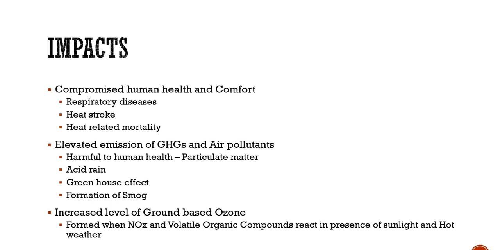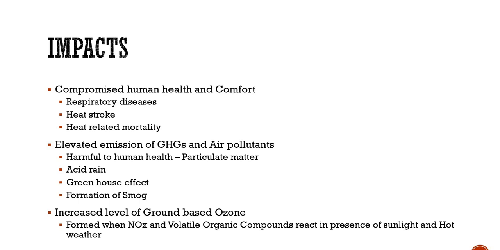So elevated emission of greenhouse gases because of this warmer nature, and more air pollutants because air pollutants stay there because of a blockage of wind. So it is harmful to human health. Acid rain, because more pollution in urban areas leads to acid rains, which is a specific topic that you already know. Greenhouse effect, we discussed that more carbon dioxide, more methane from urban areas because of this industry and all.